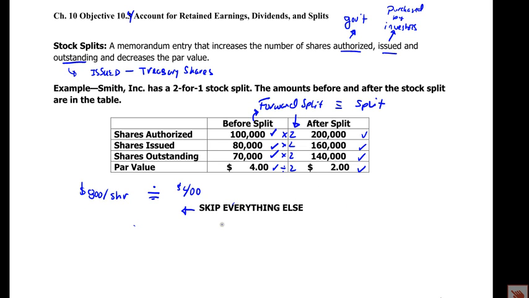The research has actually shown that it'll be a little more than $400. Usually, forward splits are an indication that the company expects the value to continue to grow, so it's usually a little greater than the mathematical ratio between the before and the after.